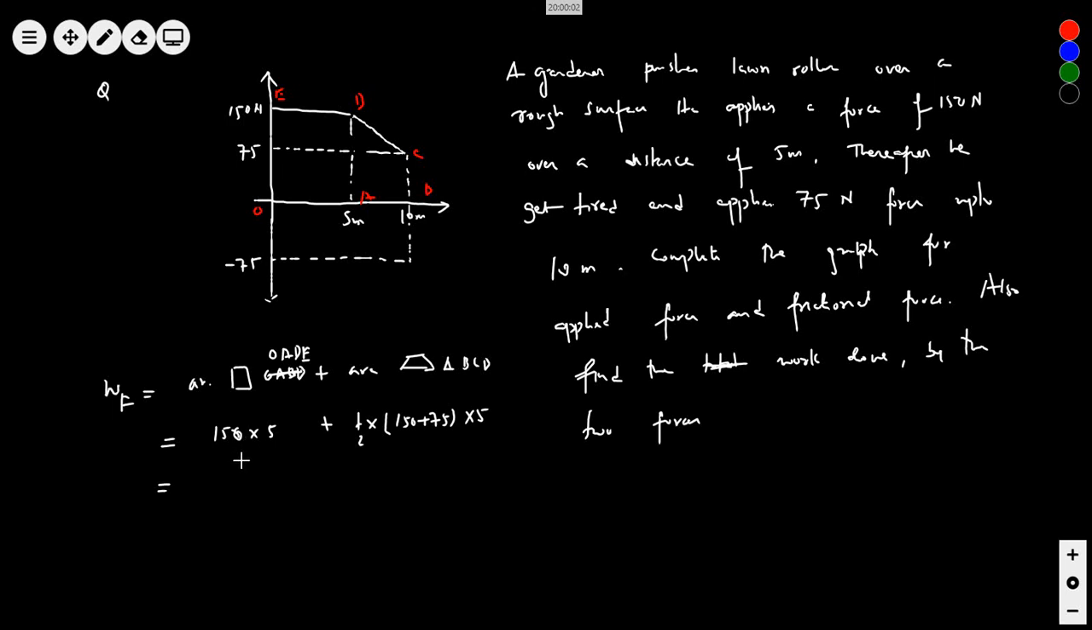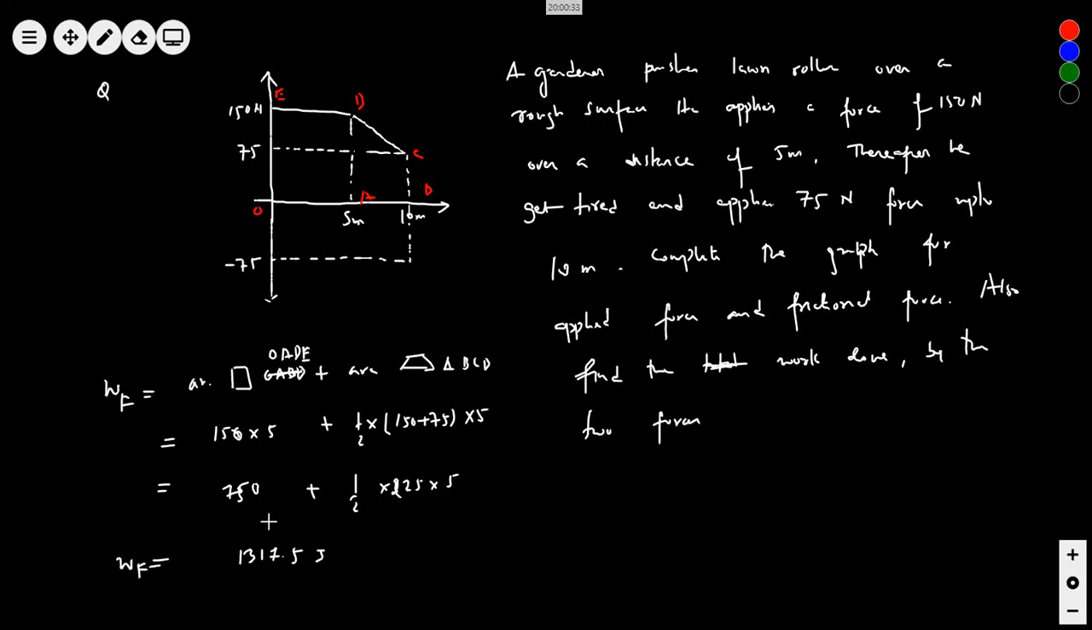So 5 into 150, how much is it? 750, plus half into 150 plus 75, that gives you 225, into 5. Solve it and tell me how much is this total coming, Manav? So I am getting 1317.5 joules. Okay, good.